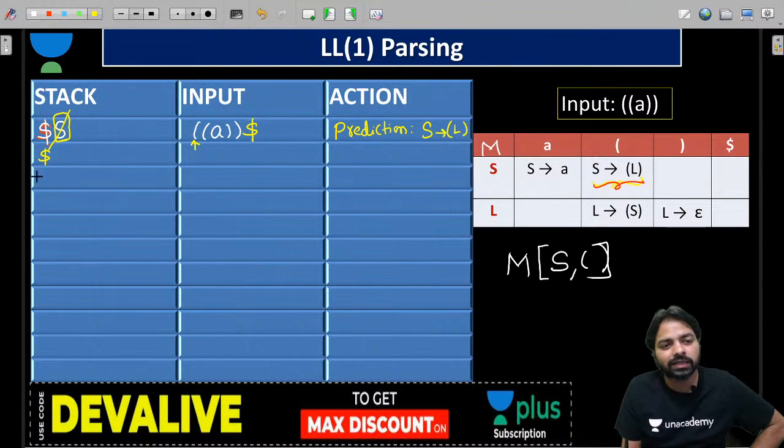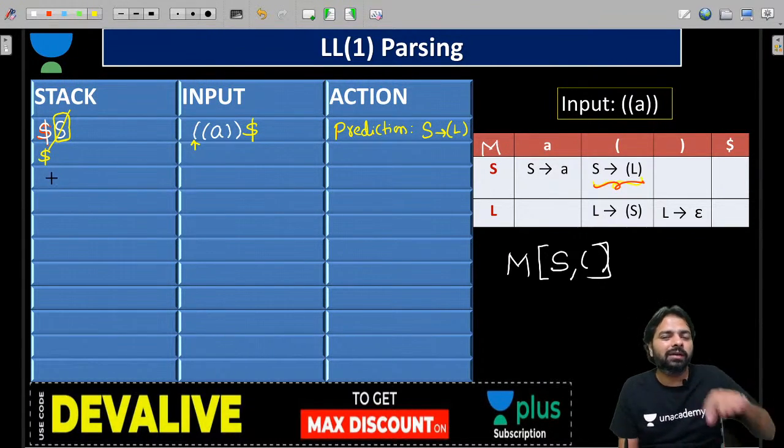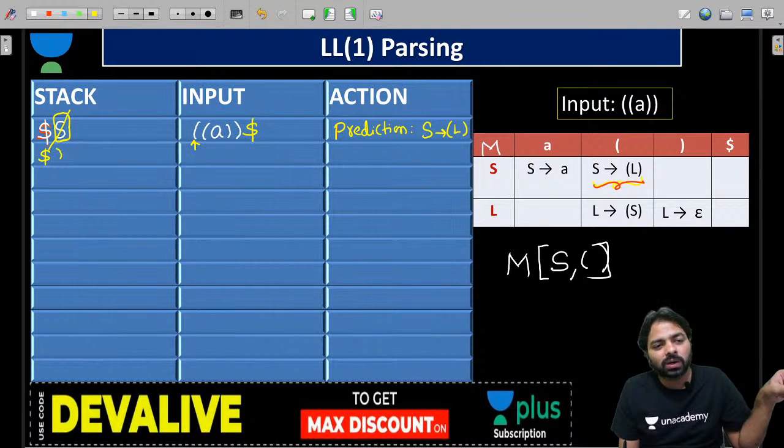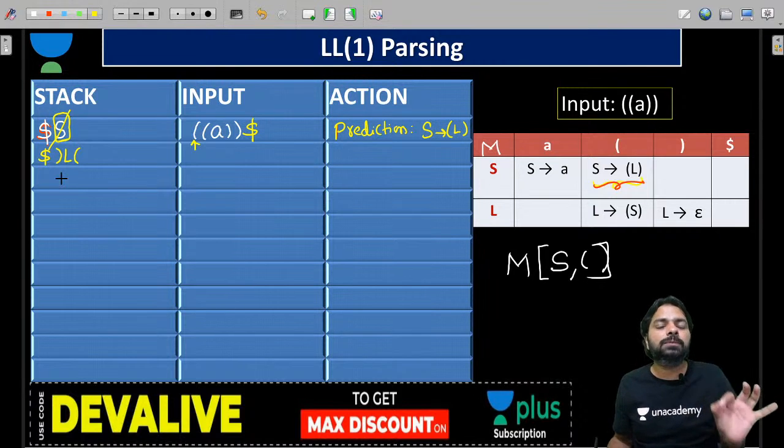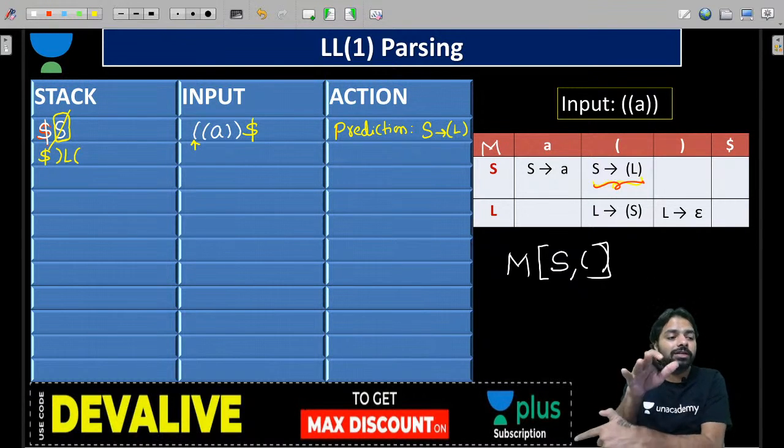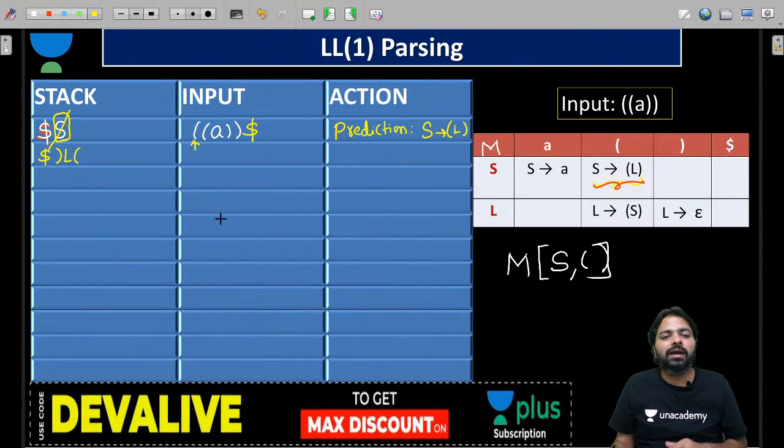Okay, dollar is already there. S is popped. Then push in reverse order: closed parenthesis, L and left parenthesis. Is that clear? You must push the RHS in reverse order. Everybody, now look at.